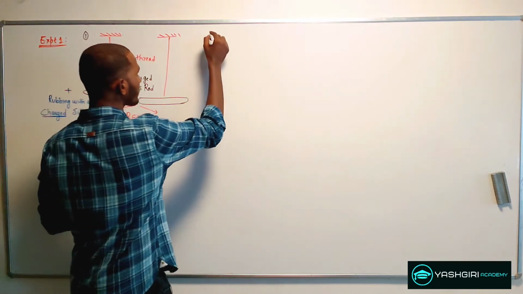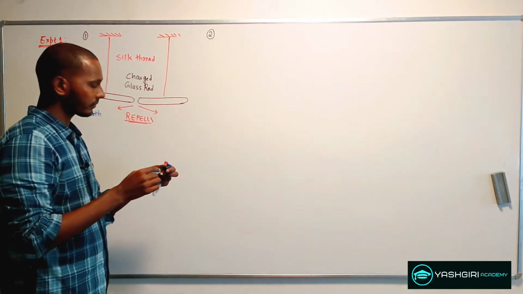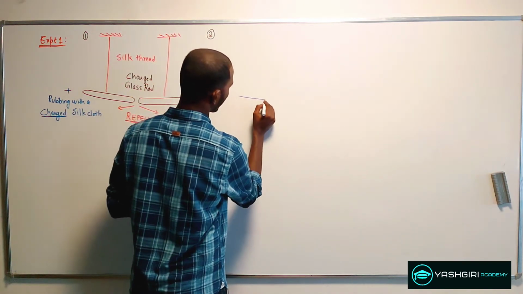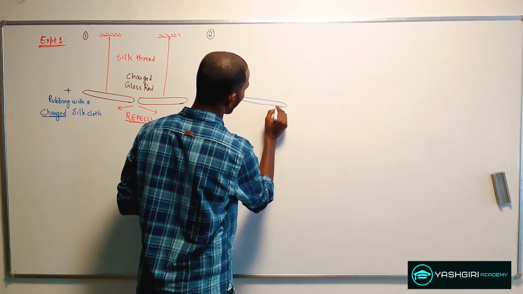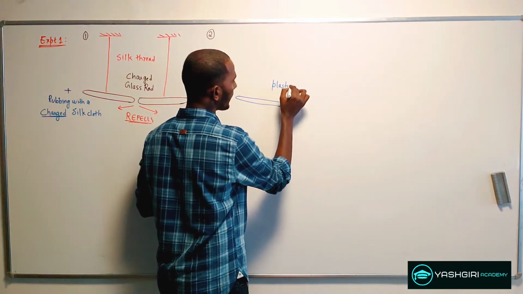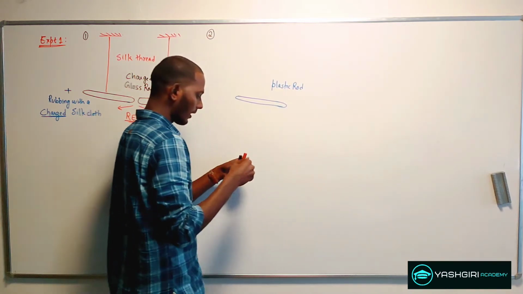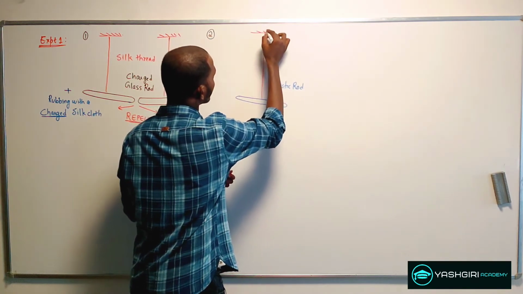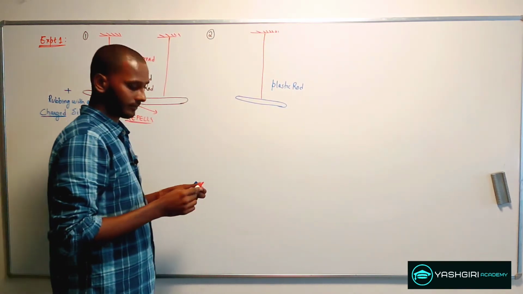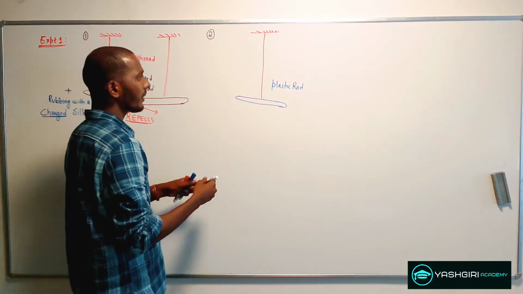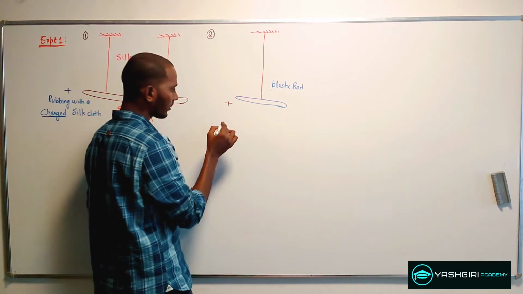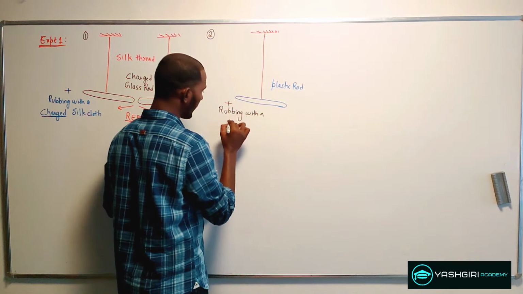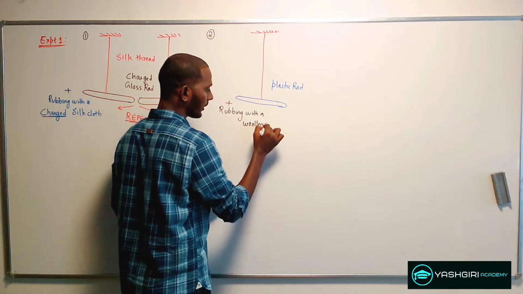Now this was the first part of his experiment 1. In the second part, he changed the materials. He took a plastic rod and again hung it with a silk thread, and this time he rubbed this plastic rod with a woolen cloth.